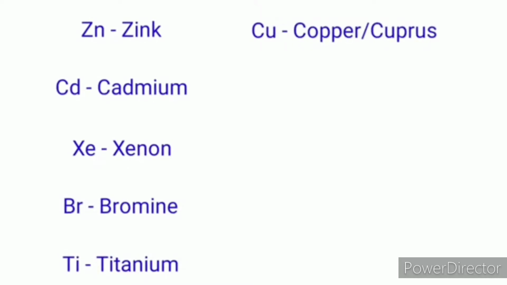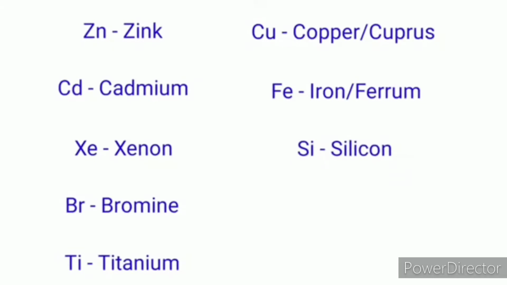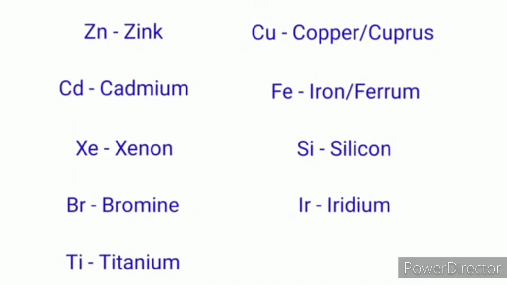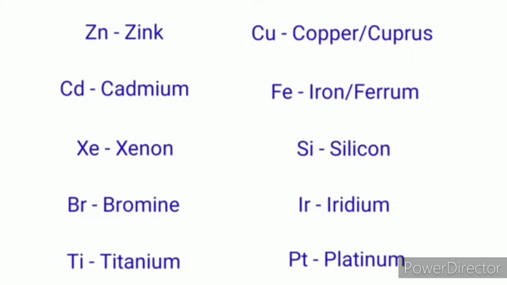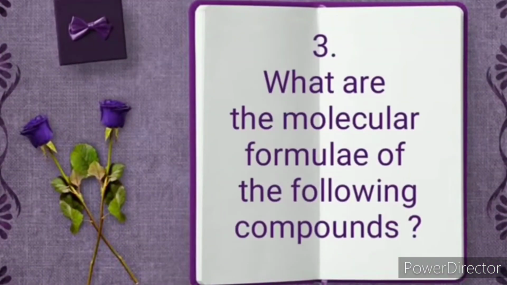These are the abbreviations of the elements that we saw in our chapter number 14. Cu means copper, Fe means iron, Si silicon, as well as Ir, that is iridium, and Pt stands for platinum.